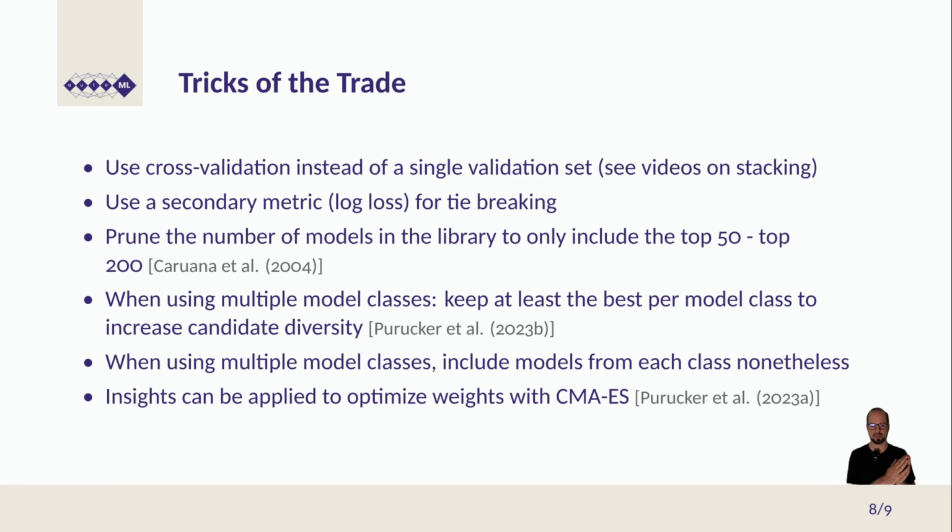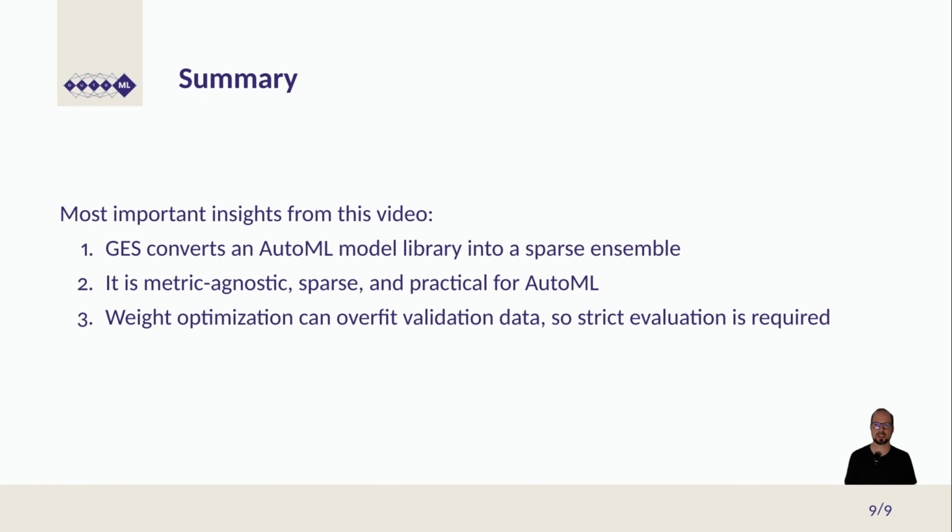And when the library that we actually want to use is quite large, we should prune the number of models in the library to only include the top 50 to top 200 models, as suggested by the paper of Caruana, as this reduces the noise of which model to add. When using multiple model classes, one should keep at least the best model per class to increase the candidate diversity. And these insights that we should have sparse weights can also be applied to optimize weights with, for example, CMA-ES.